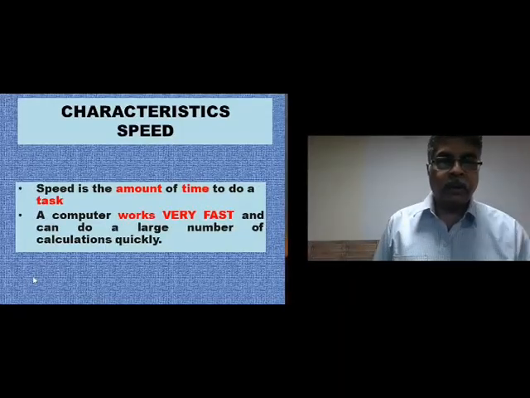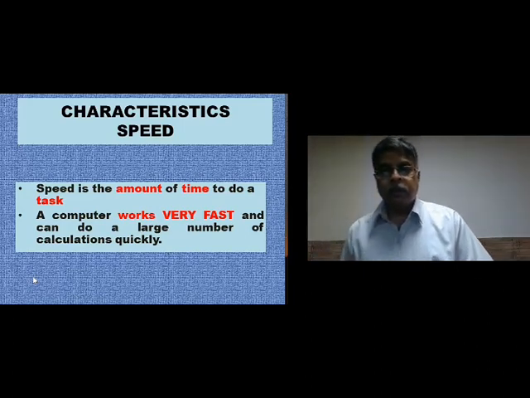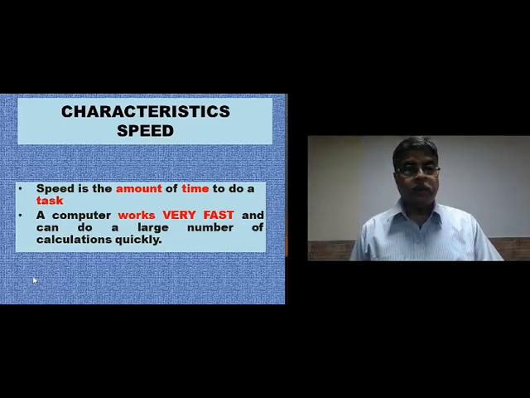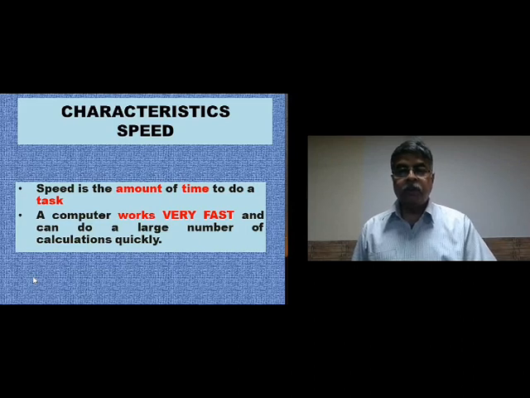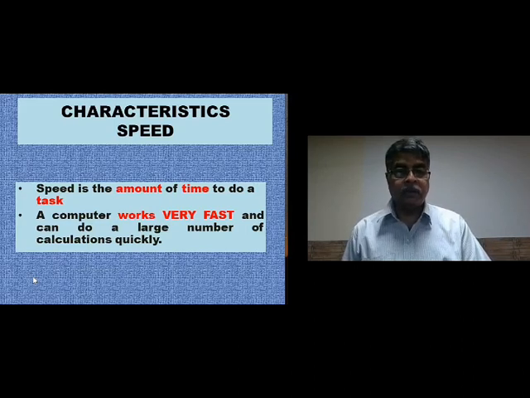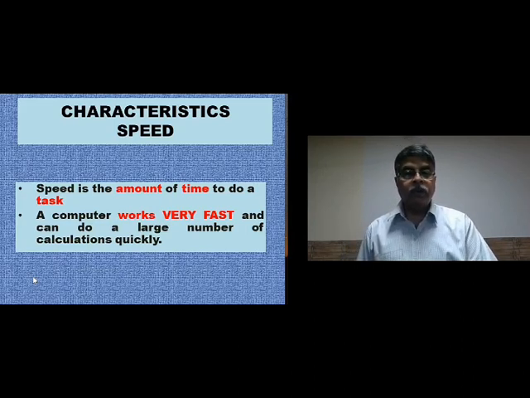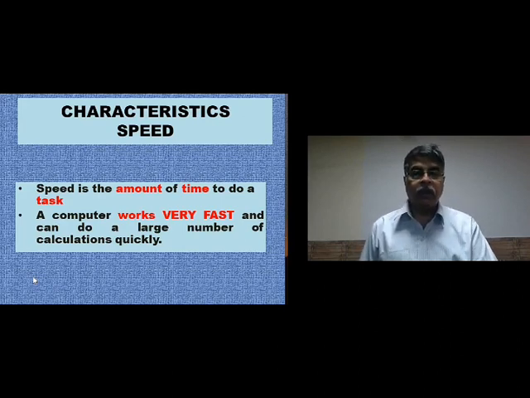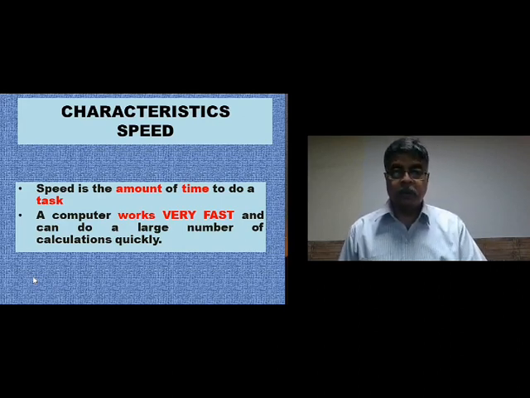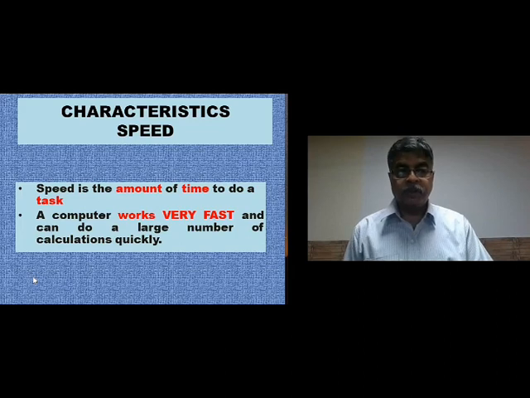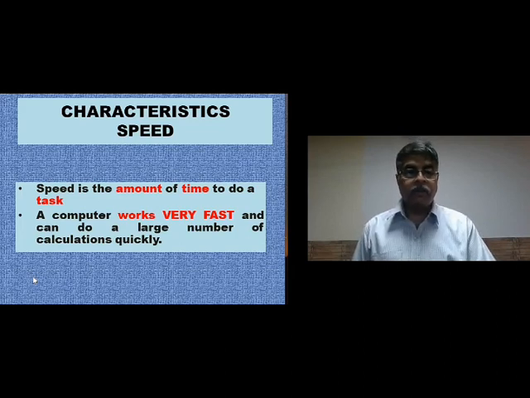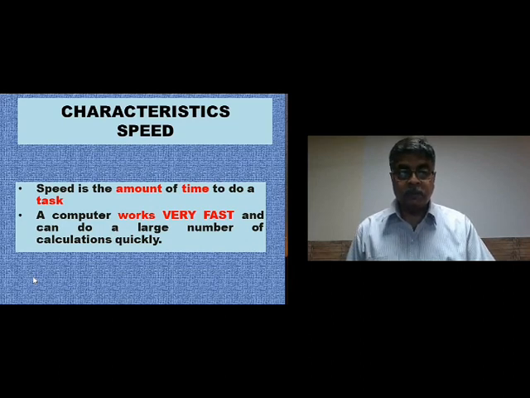The first characteristic is speed. Speed in doing calculations. Speed is the amount of time to do a task. A computer works very fast and can do a large number of calculations quickly. Computers are used in offices, in banks, in research labs for doing massive data calculations. Okay? And computers do this very fast.